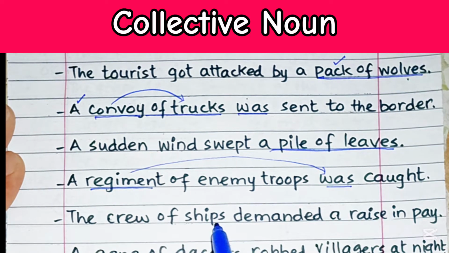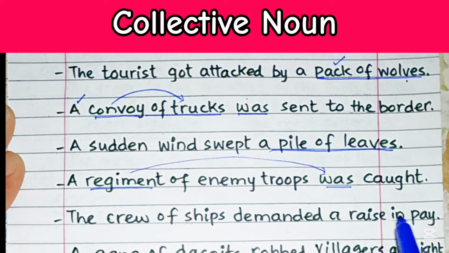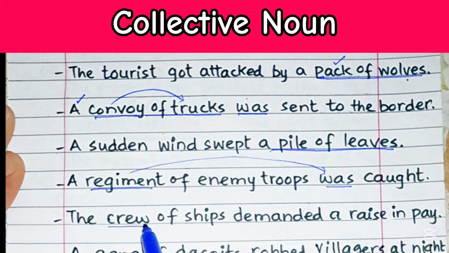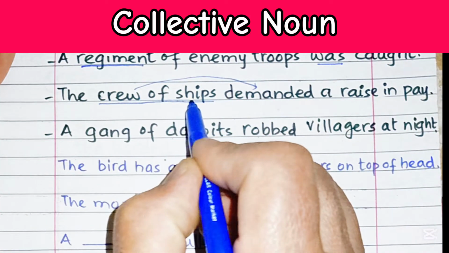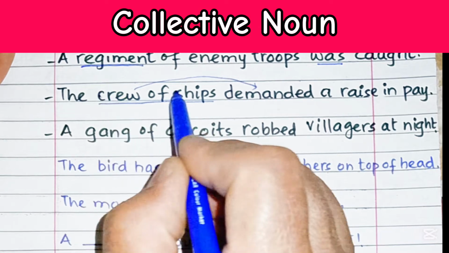The crew of ships demanded a raise in pay. So the crew demanded. Crew is actually not meant to be a ship, rather it is the people who work on ships.